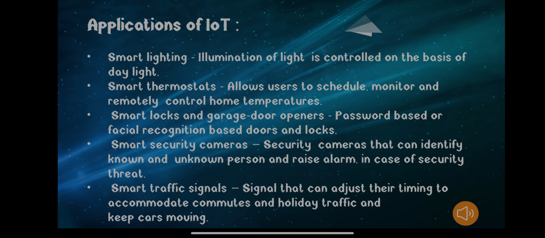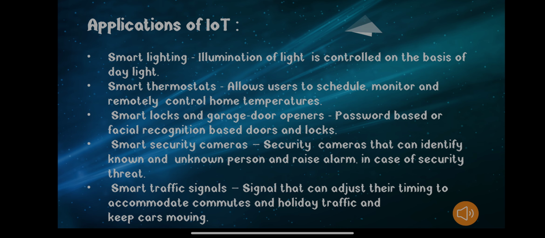Next is smart security cameras. Security cameras that can identify known and unknown persons and raise an alarm in case of a security threat. Nowadays even security cameras have been upgraded to an extreme level. We can include the data of the persons that are known to us, so that whenever a person apart from the data that we have included enters a campus, a security alarm will be raised.